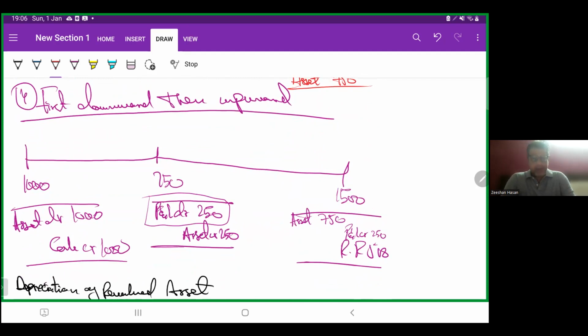Okay. Then the asset value goes up to 1,500, so the asset will be debited by 750. How much expense have we booked so far? 750. We will reverse it, so 750 PNL credit. How much is left? 500. That will go to revaluation reserve. Revaluation reserve credit 500.